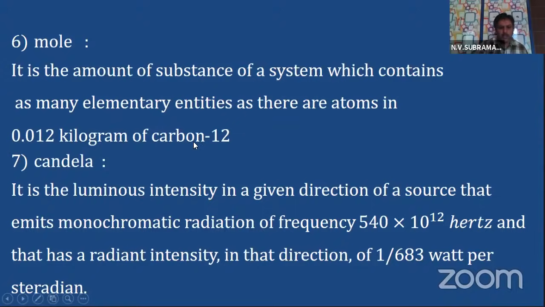In 12 grams of carbon, how many elementary entities are there? The words elementary entities mean atoms, elementary particles, yes or not? So how many atoms are there in 12 grams of carbon atom? That much substance is known as 1 mole.